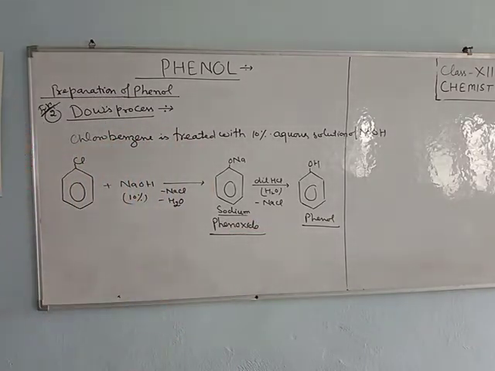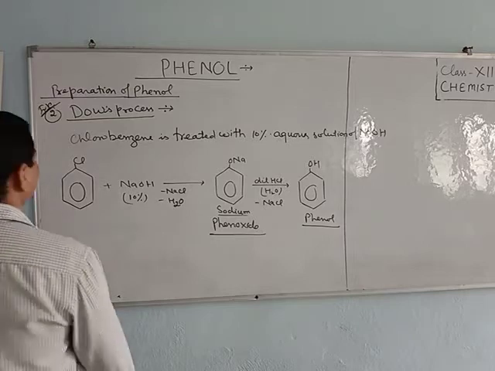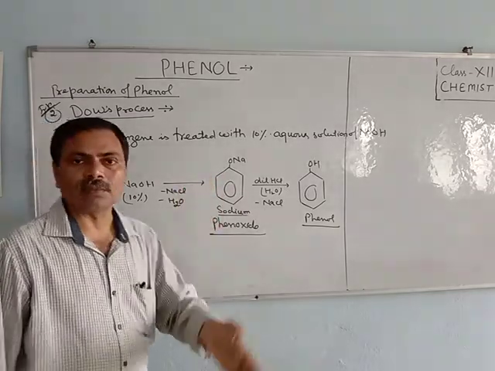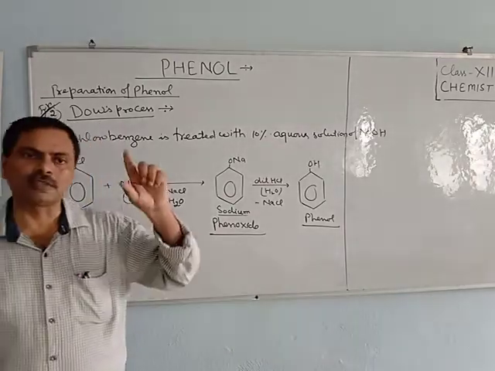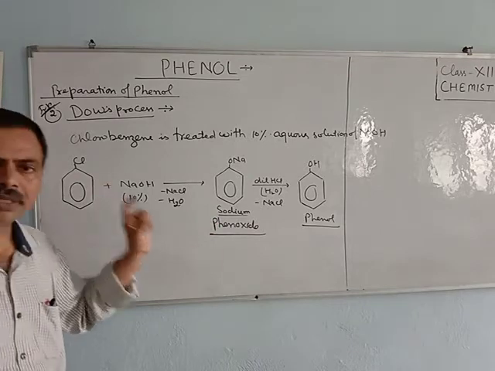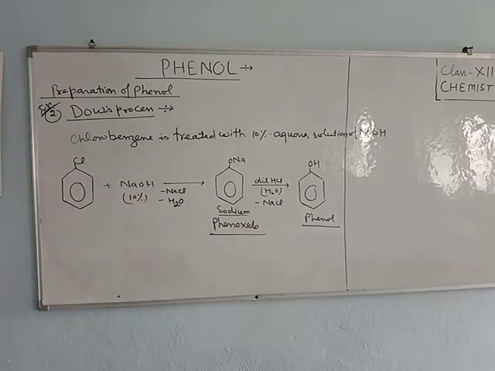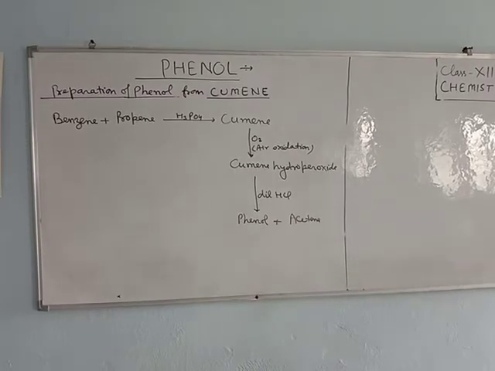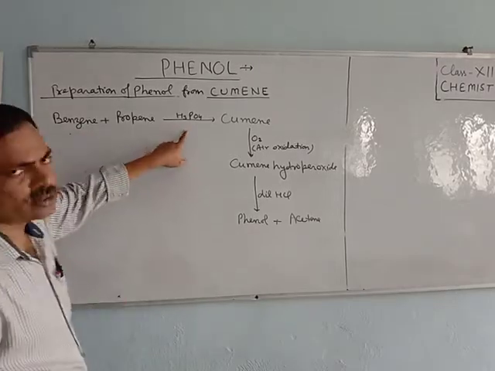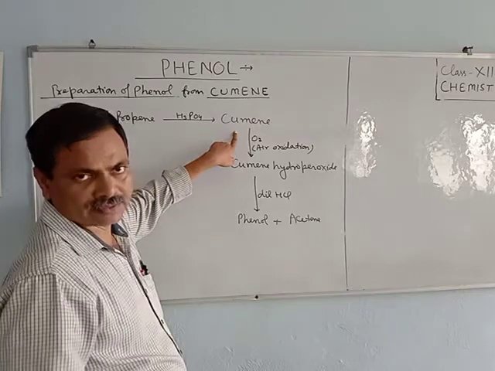Now we come to the next method of preparation of phenol, that is from cumene. Write in your copy the heading: from cumene. When benzene reacts with propene in the presence of H3PO4, it gives cumene.